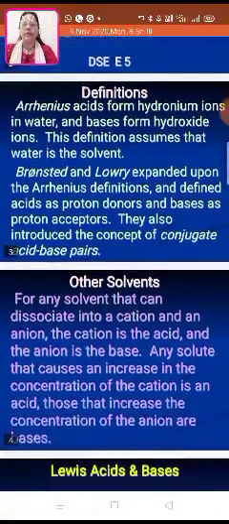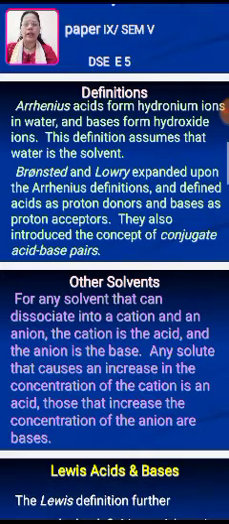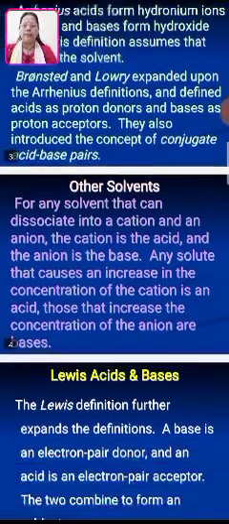For other solvents, they explained that any solvent that can dissociate into a cation, which is the positive ion, and an anion, which is the negative ion, the cation is the acid and the anion acts as a base. Any solute that causes an increase in the concentration of the cation is an acid, and those that increase the concentration of the anion are bases.